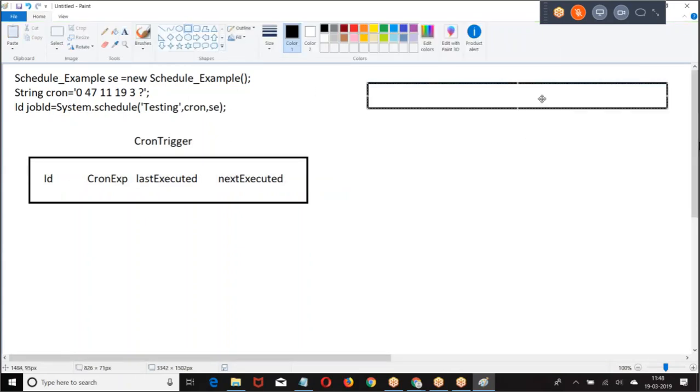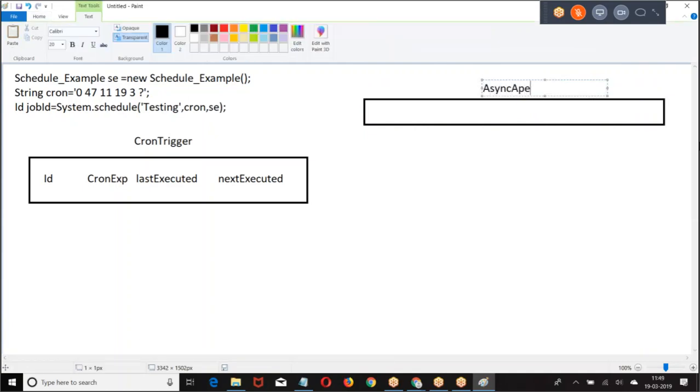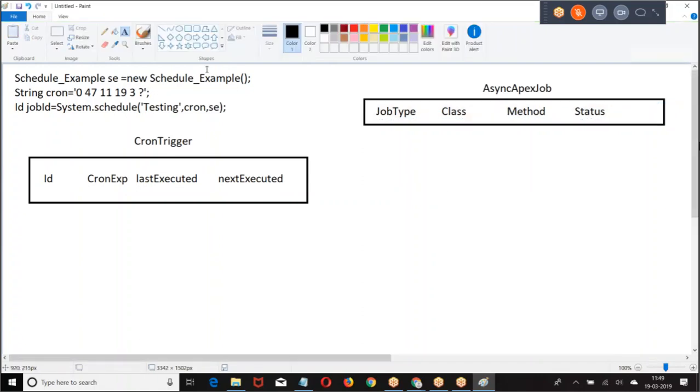Then we have job type, class, method, cron trigger, async Apex job.